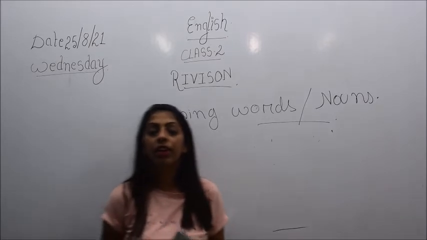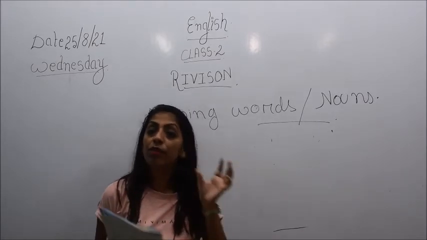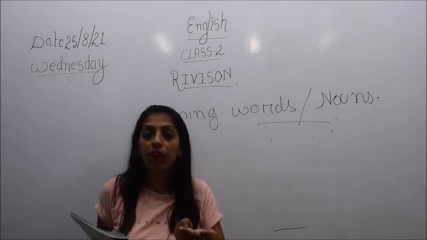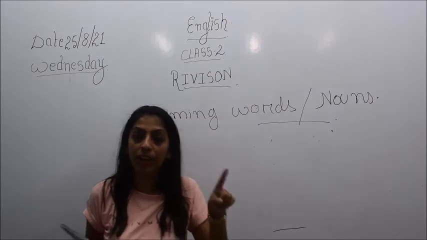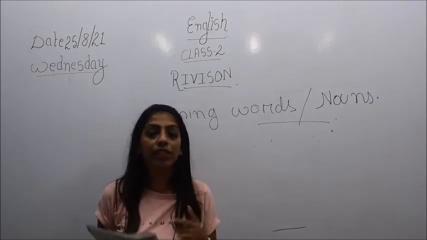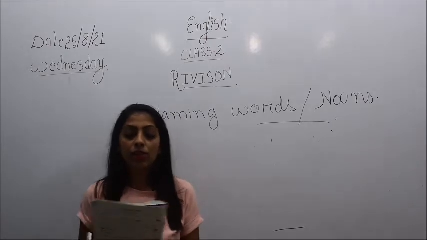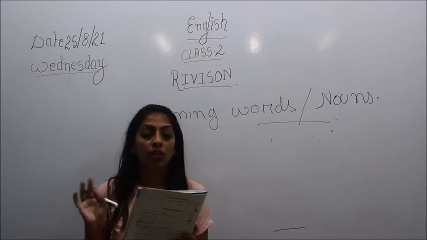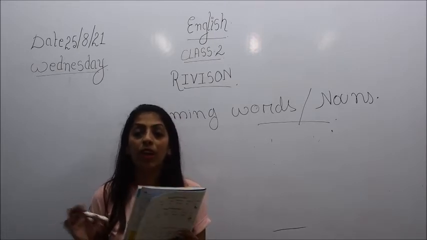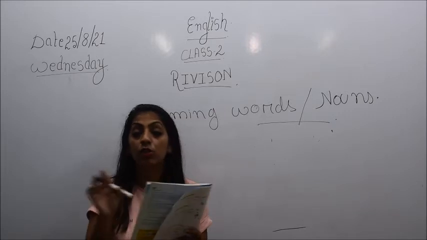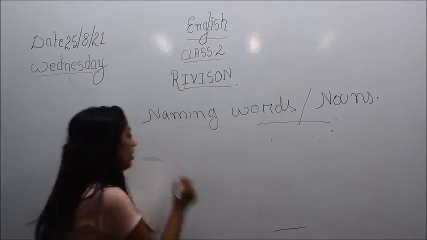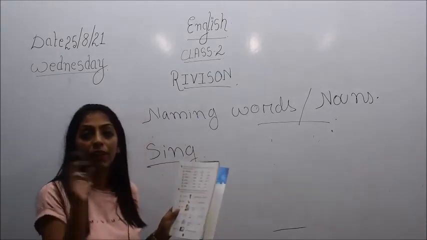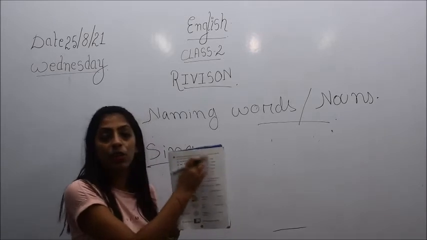So children, here what you have to do is that several words are given, and you have to circle the word which is not a noun or which is not a naming word. So number 1: shampoo, towel, sink and soap. Shampoo, towel and soap are things, but the word sink is not a thing, so you have to circle it. You see here in your book it has already been circled.